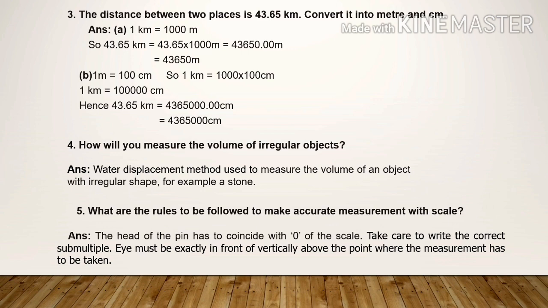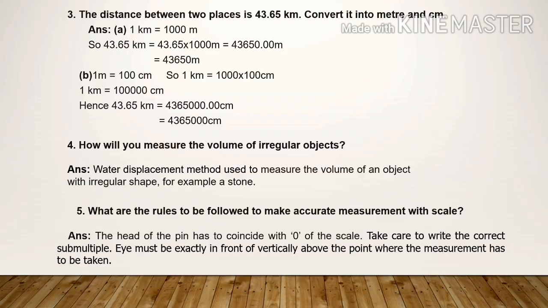Question number 5. What are the rules to be followed to make accurate measurement with scale? The answer is in page number 5 under the heading to measure the length of a pin using a scale. First point. Mark it. The head of the pin has to coincide with 0 of the scale.